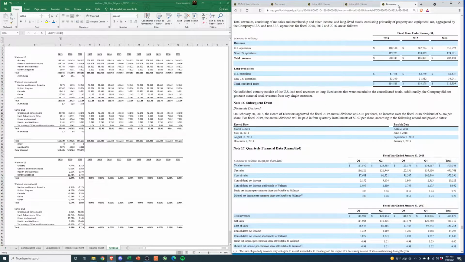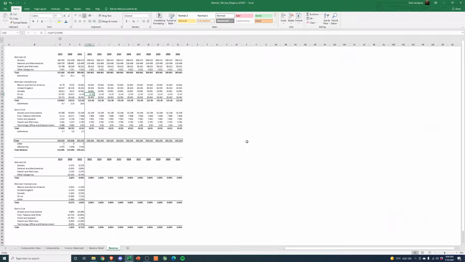Now, something I want to note here as we build out these estimates, with a company like Walmart, we could try to sit here and forecast each individual line, which is what we're going to try to do, and try to come up with something. But we may end up with a really weird growth rate when we look at it at this sub level. Something we need to keep in mind.